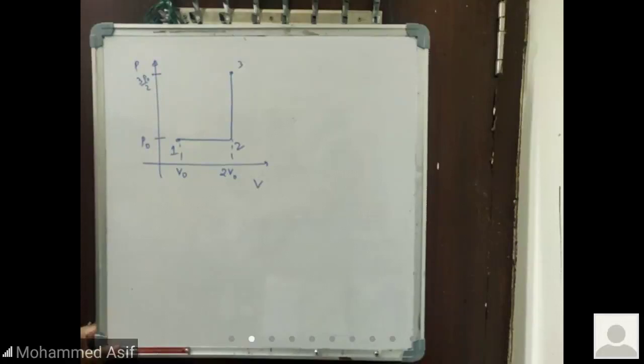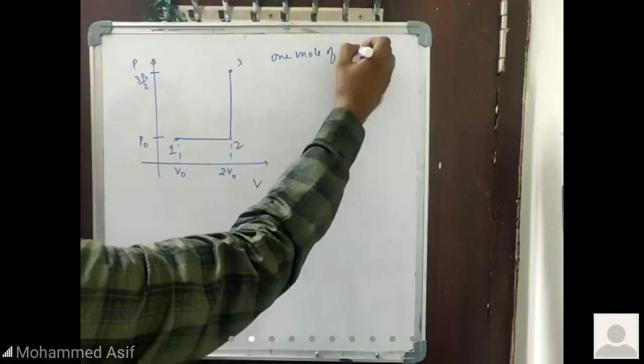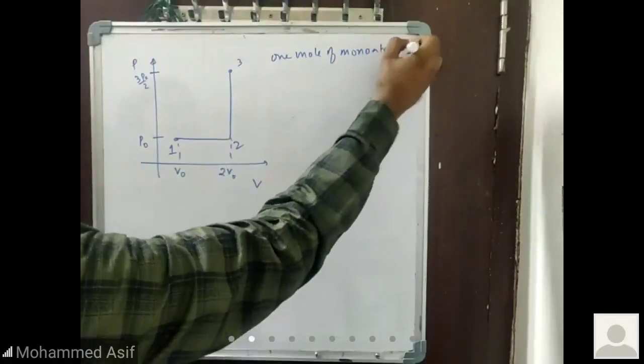So tell me the internal energy for the different processes. This is 1 mole of monoatomic gas.